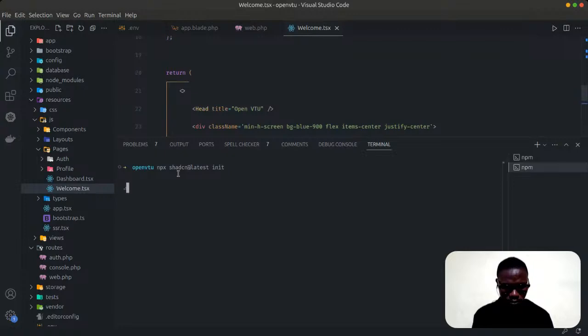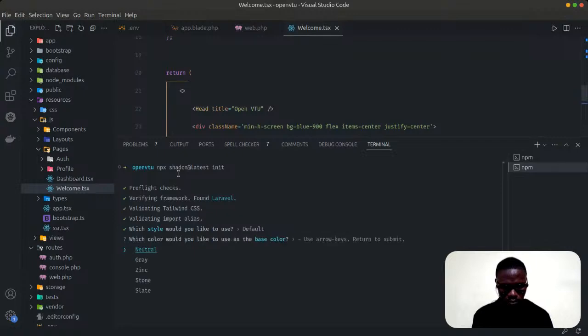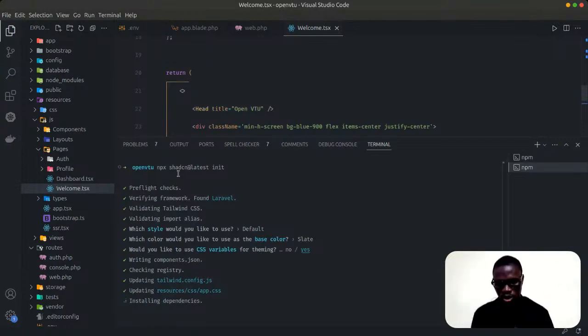So enter. What we are doing with this command is that we want to initialize a shadcn configuration in our Laravel project. So now let me pick the default. Let's use the slate dark variant. I want CSS variables. Then what else? Okay, our Tailwind config updated, resources CSS app updated.